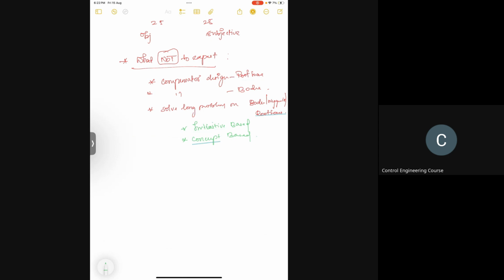Rather, you can focus on preparing the same topics like root locus, Bode, Nyquist, from this point of view. Intuitively try to understand what is happening behind it, and the questions will be mostly concept based. If you know the concept well, you should be able to answer. That's how the questions will be. You can also try solving problems, that doesn't hurt, but the questions will not be very long. That's what we are trying to tell.